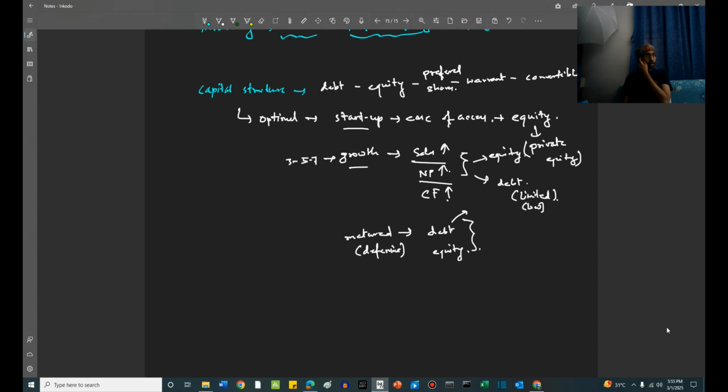Now, one thing that we are not considering here is, what is the cost that one has to pay to pick up capital? When debt is taken, the cost is very obvious, right? Let's say you are taking a 5-year debt at, let's say, 8%. So we know what is the cost of your debt. But it is very, very difficult and tricky sometimes to actually calculate the cost of equity.